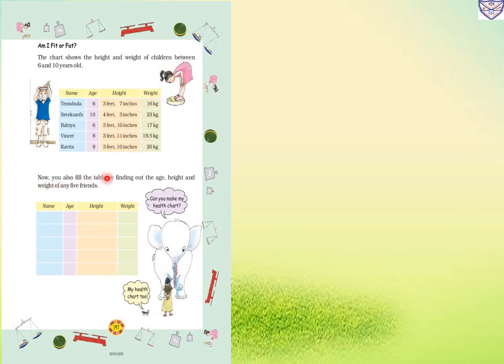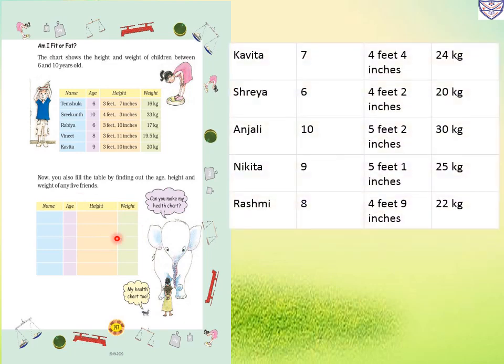Now you also fill the table by finding out the age, height and weight of any 5 friends. So children, you can write your own friend's name also here. So Kavita, age we will write 7, height 4 feet 4 inches. So she is 24 kg.